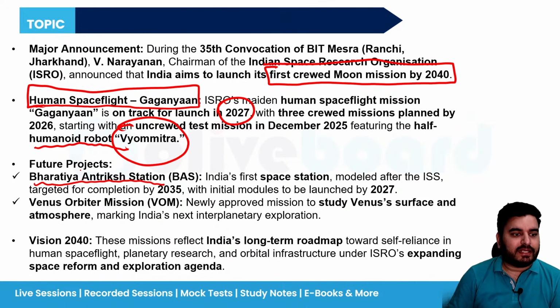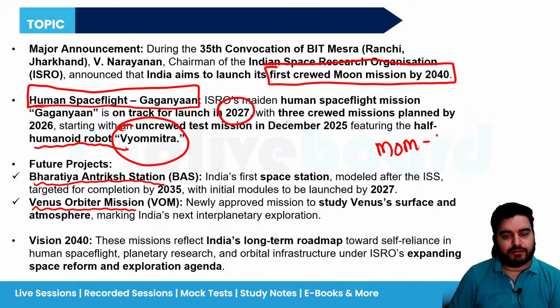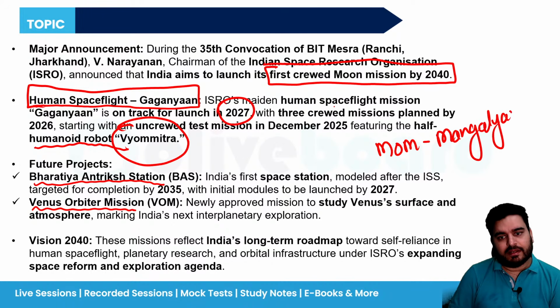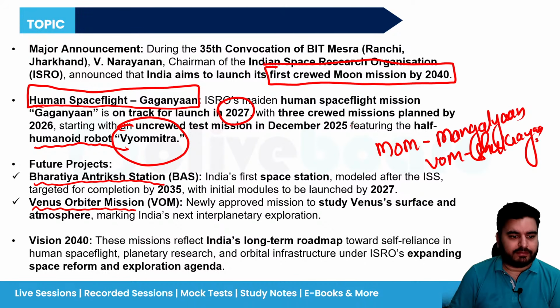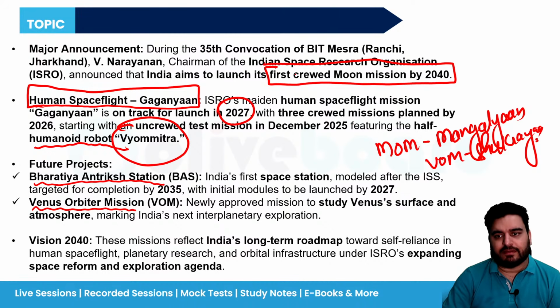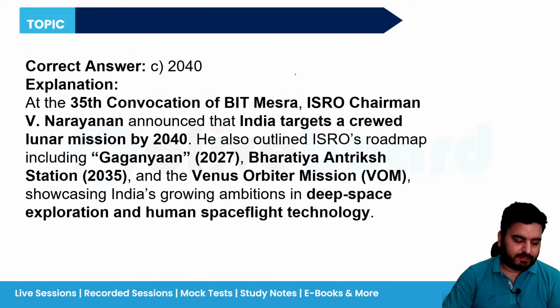And also in the year very soon, now not around 2030s, Venus orbiter mission they are going to launch, which is known as what? Shukrayaan. Just like we have the Mars orbiter mission, which was known as what? Mangalyaan. Okay. Now we are planning Venus orbiter mission, which would be known as what? Shukrayaan. Okay. So these are the future launches of India. Please remember this thing.